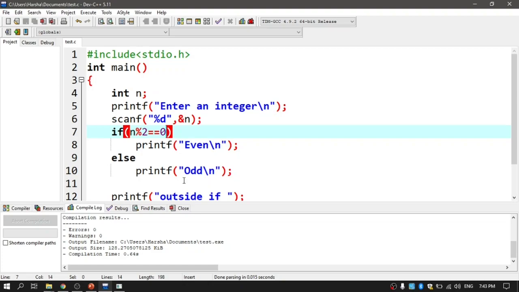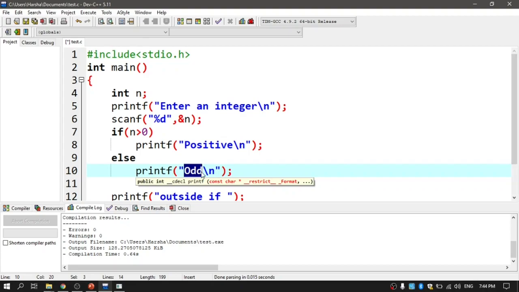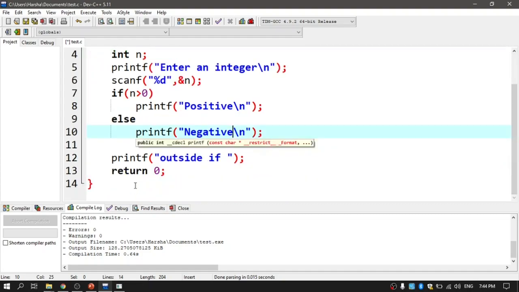In the same fashion, I can deal with whether a number is positive or negative. That is another thing. Okay, let me give a try. If n is greater than 0, then I am going to say positive, else I am going to say negative.